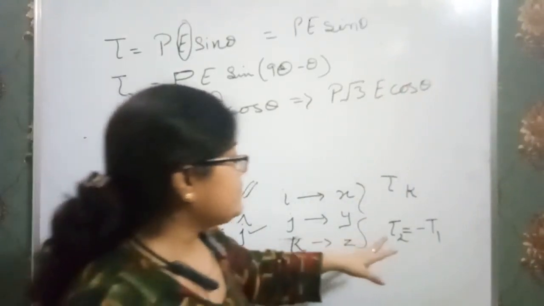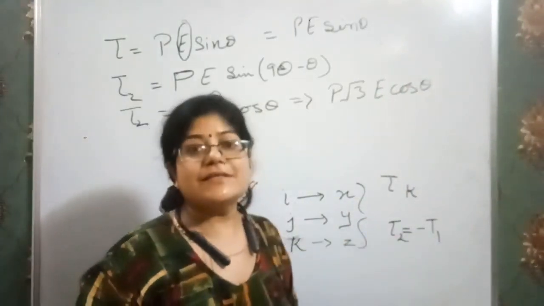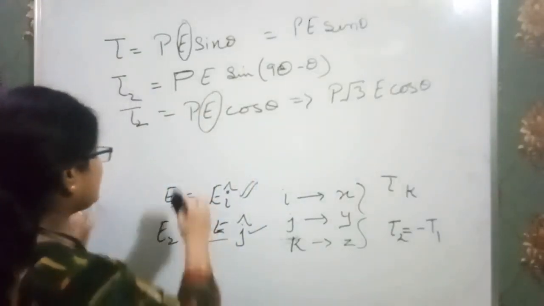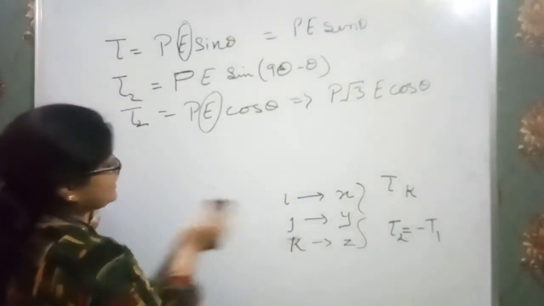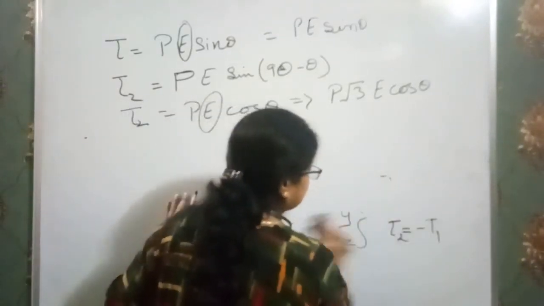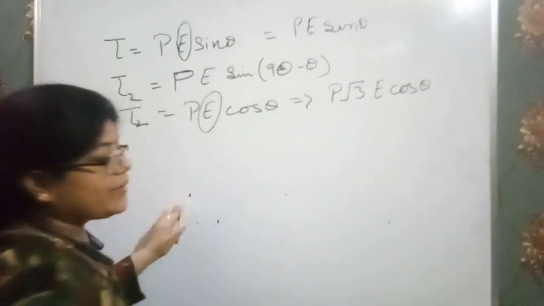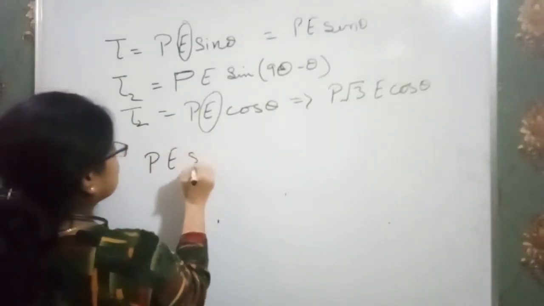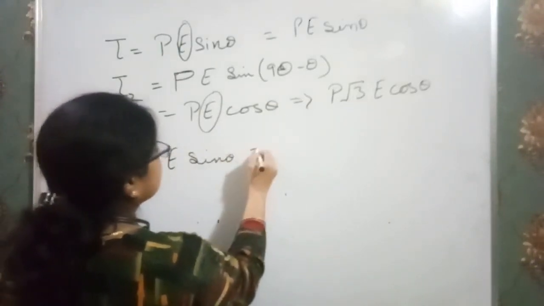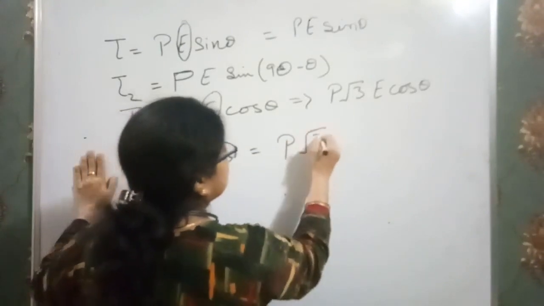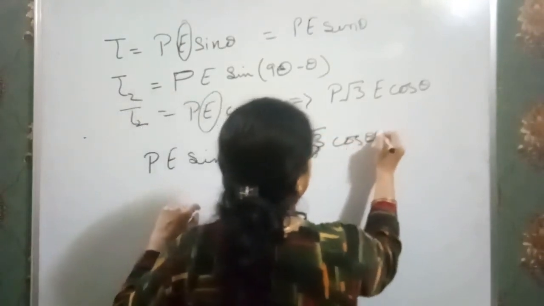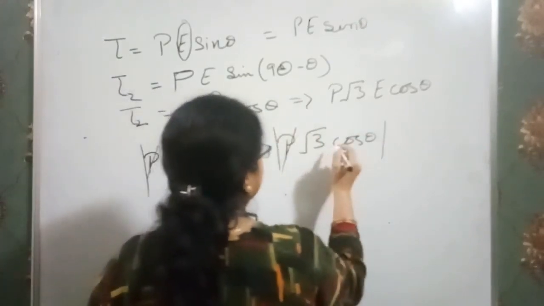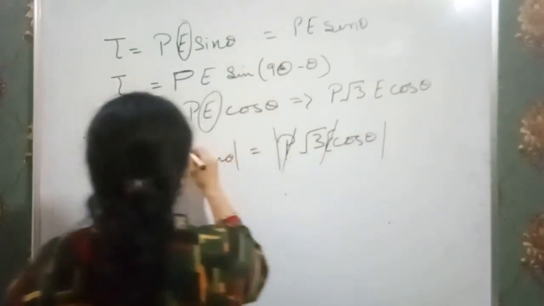Clear? It is given that torque 2 is equal to minus T1, but their magnitudes should be equal. So we can equate their magnitudes. We have P E sine theta is equal to P root 3 E cos theta in magnitude. Clear? P gets cancelled, E gets cancelled.